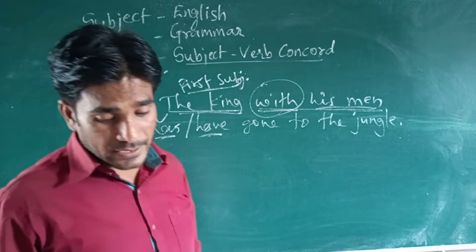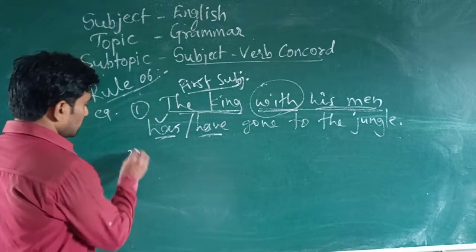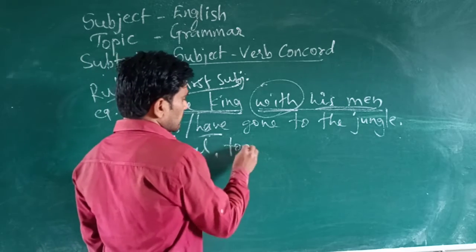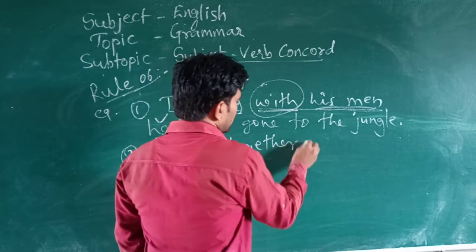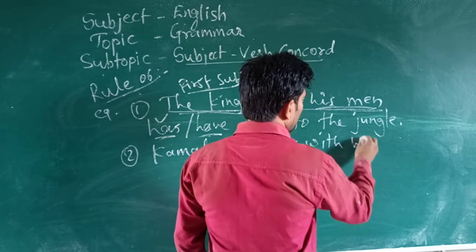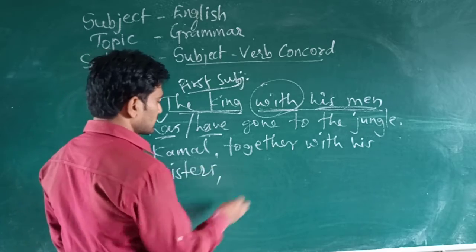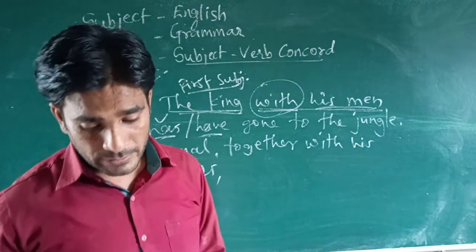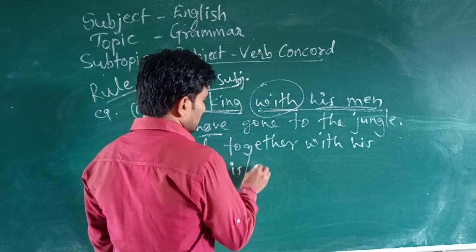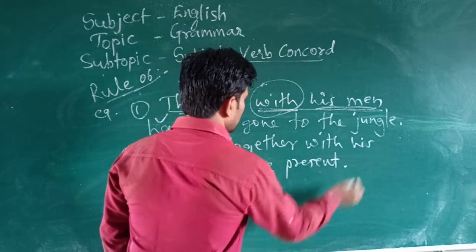Let's see another example. Kamal together with his sisters, is or are present.